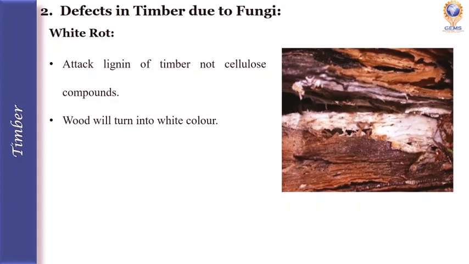Next is white rot. Some types of fungi attack the lignin of timber, not the cellulose compound present in the cell wall of the plants. Hence, the wood will turn into a white color, which is called white rot.